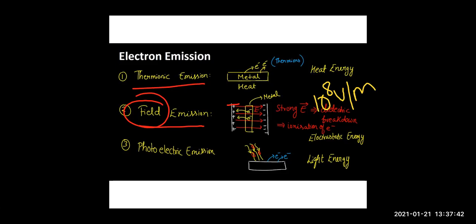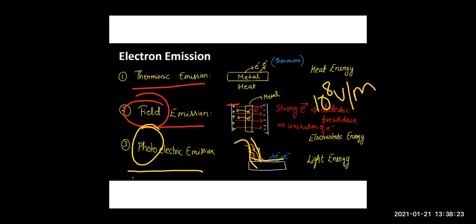The third process of emission of electrons is photoelectric emission. Photo means light. So we make light radiations fall on the metal surface. Now what should this light be like? It should be of suitable frequency. So when light radiation of sufficient frequency falls on the metal surface, electrons are emitted. This phenomenon is known as the photoelectric effect.